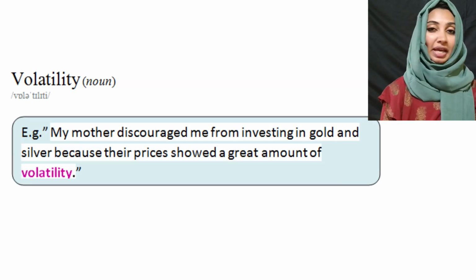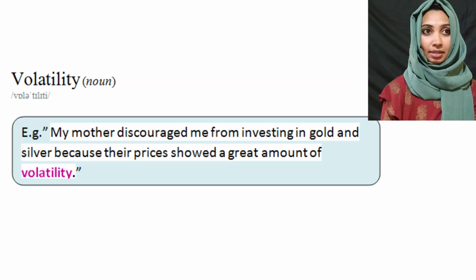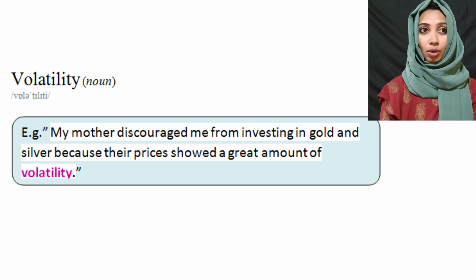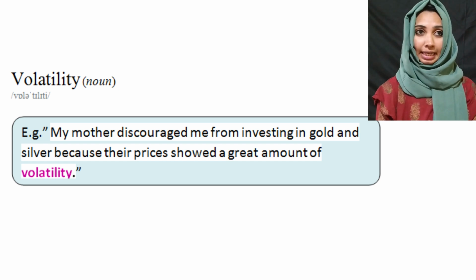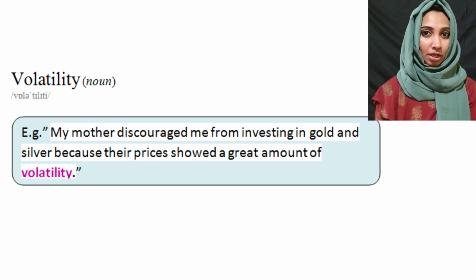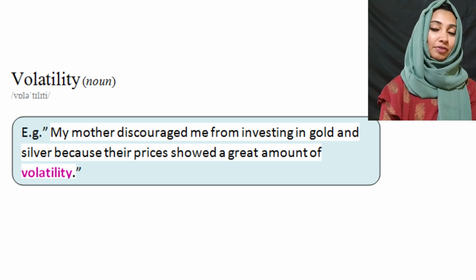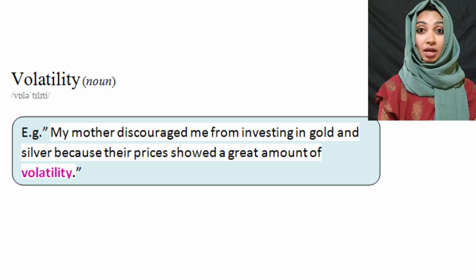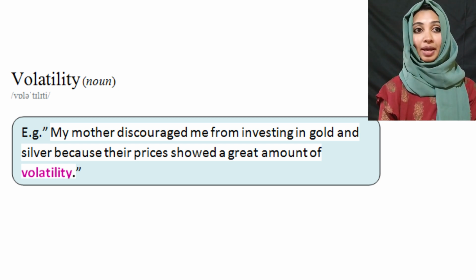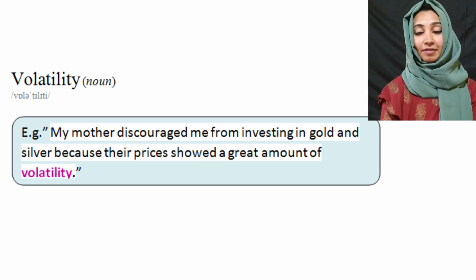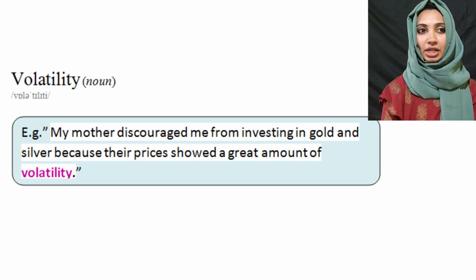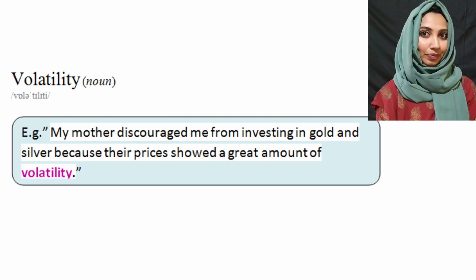So its noun form is volatility, meaning unpredictability or fluctuation or liability to change rapidly, especially for negative kinds of fluctuations, negative kinds of changes. We use the term volatility. Okay, so let's see an example. My mother discouraged me from investing in gold and silver because their prices showed a great amount of volatility.